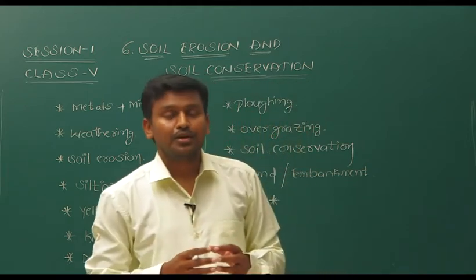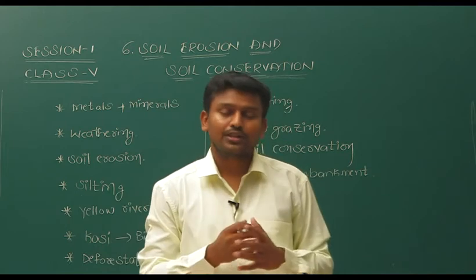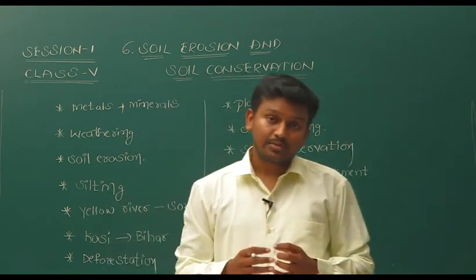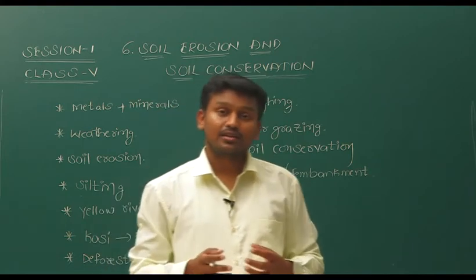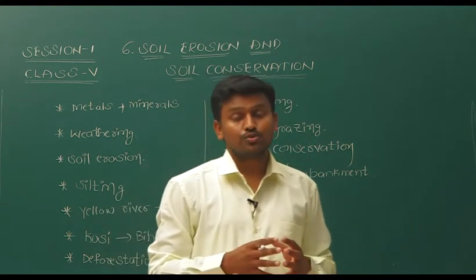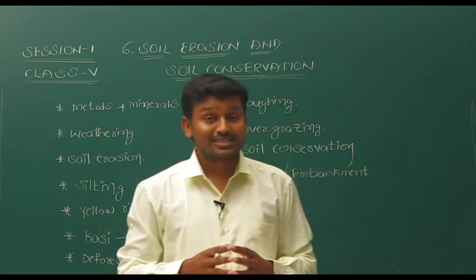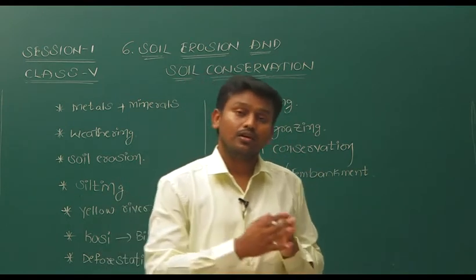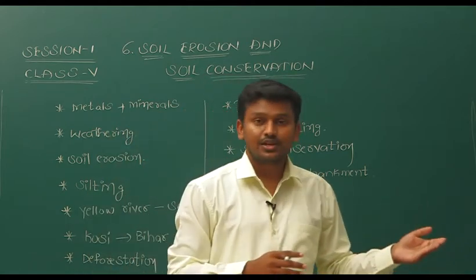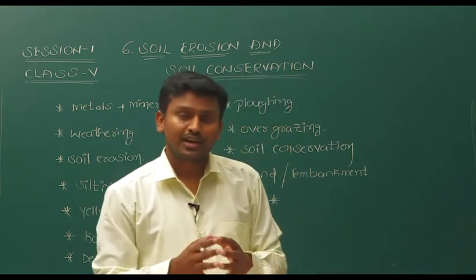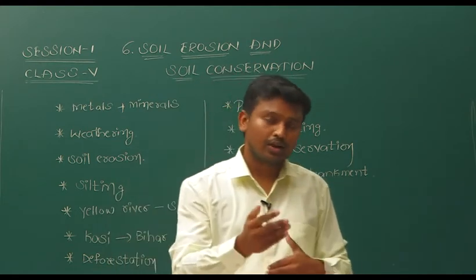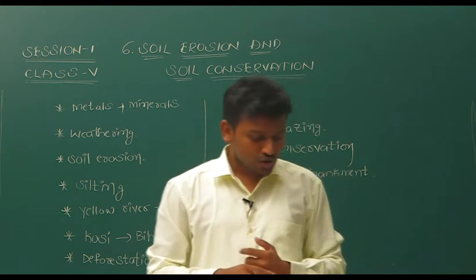For example, building embankments surrounding the fields and developing the forest, and as much as possible encouraging the planting of saplings. Farmers can also follow mixed cropping, that is, before the next crop or after harvesting, they can cultivate small crops which can cover the land completely. With that also we can control the soil erosion.